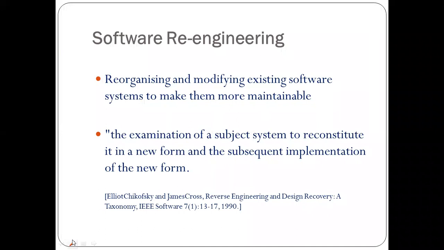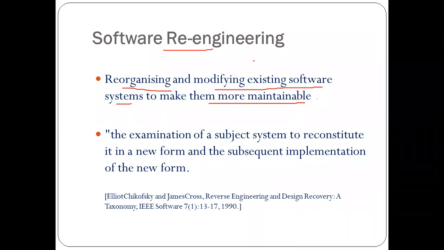So let's start with this. Software re-engineering is organizing or modifying an existing software system to make it more maintainable. This is the main objective, the main concept behind software re-engineering.